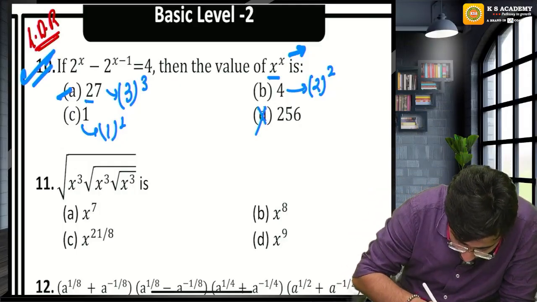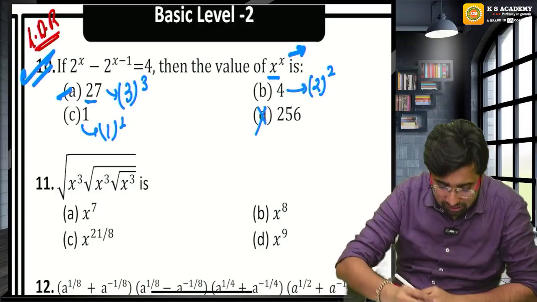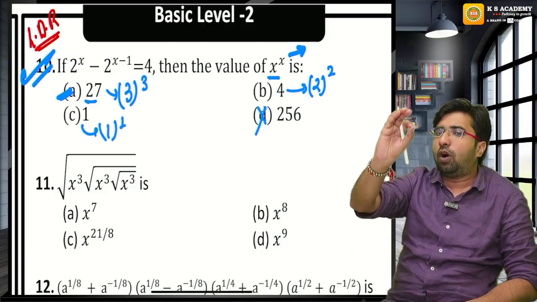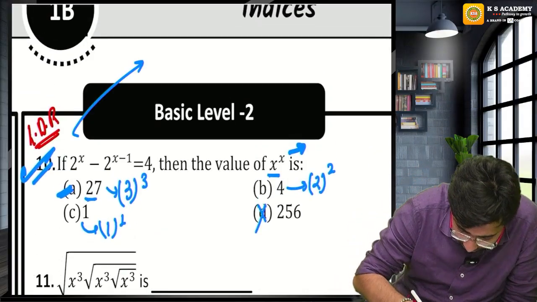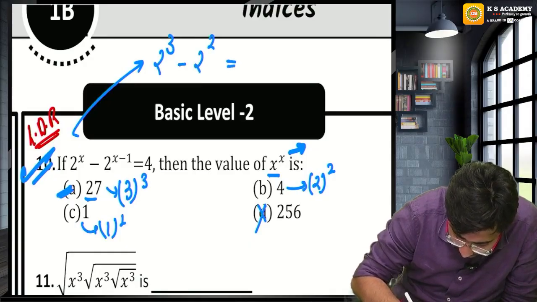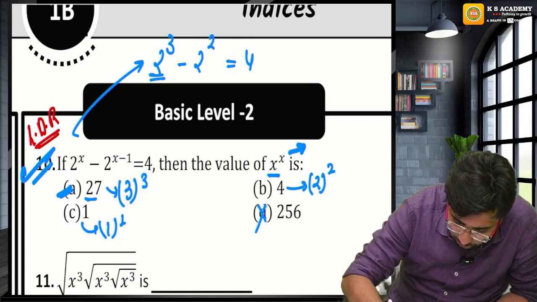If I go from option A, option 2 question, what value I will put? This is x raised to the power x. So what is x? According to option A, value of x is 3. Now let's put 3 over here: 2 raised to the 3, 2 cube minus 2 raised to the 3 minus 1, 2. Let's check whether you are getting LHS equals to RHS or not. What is 2 cube? 8.